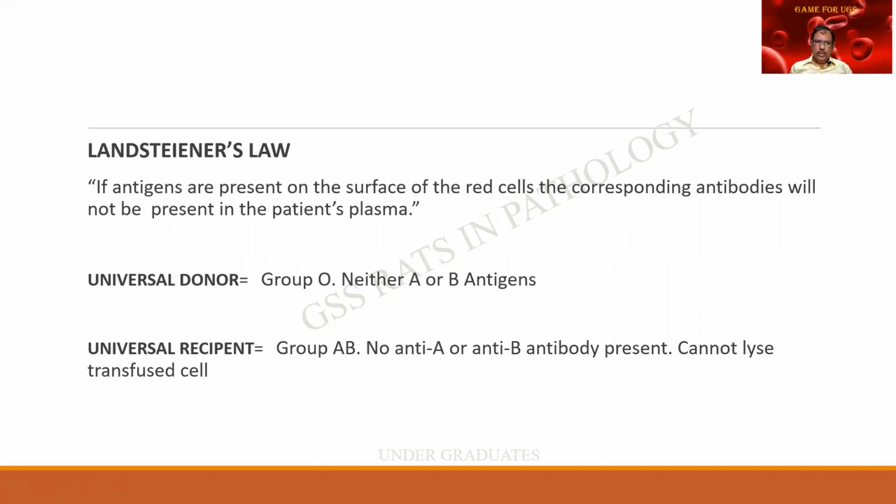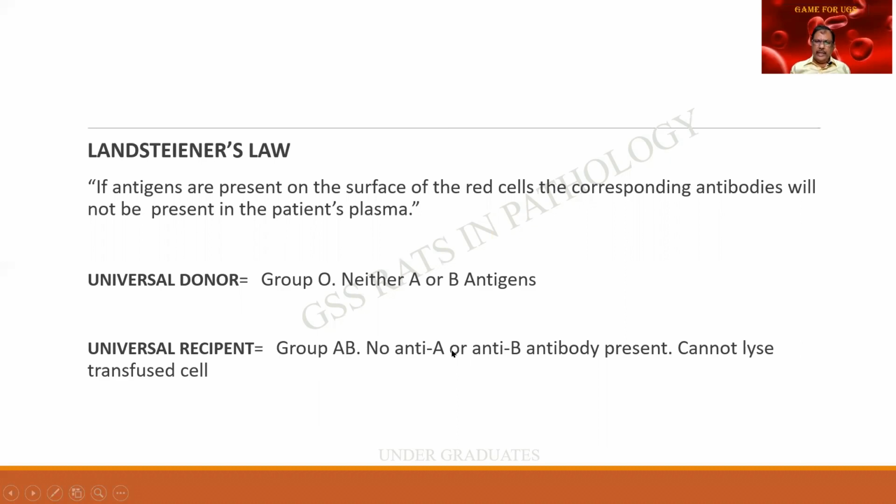There are two terms that we should understand. One is called a universal donor. He can donate blood to anybody. It belongs to group O, and he has neither the A antigens nor the B antigens. Another one is the universal recipient, the exact opposite of O. It belongs to group AB.